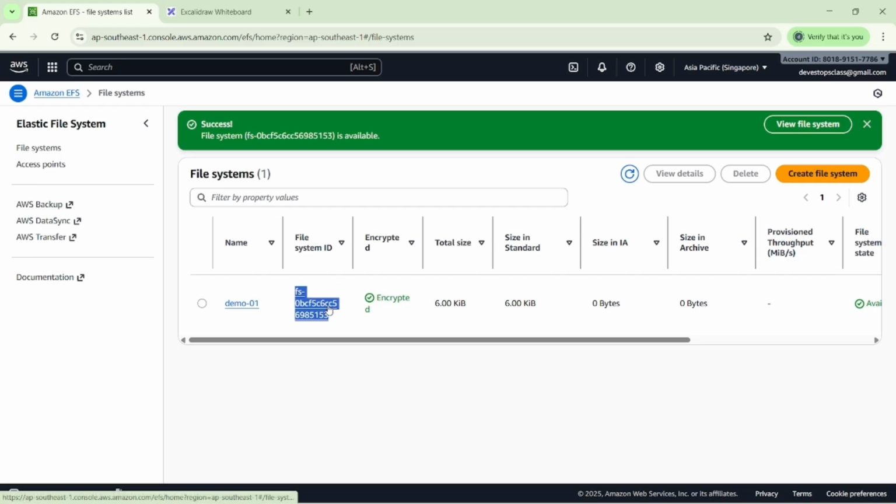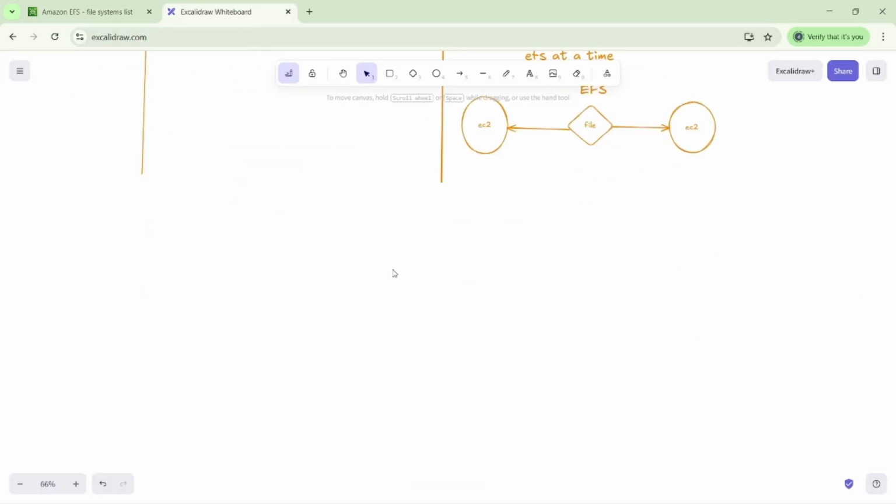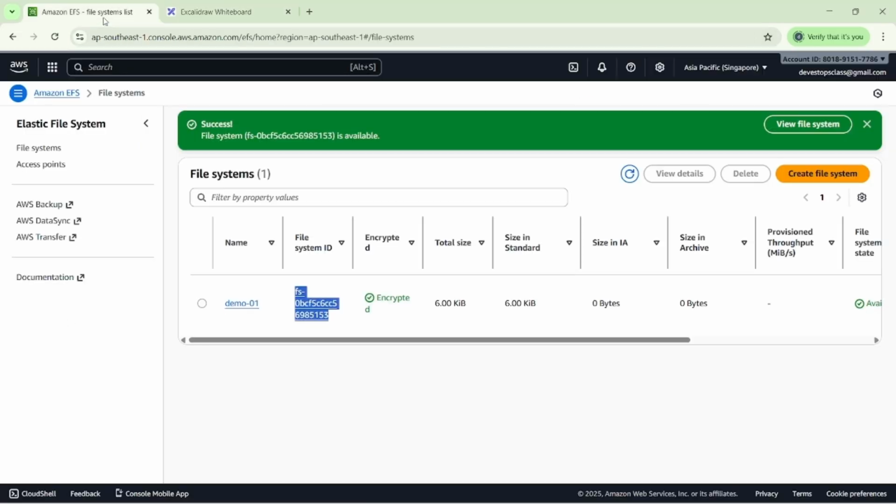So make sure we note this down, otherwise we cannot mount our file in the EC2 instances.